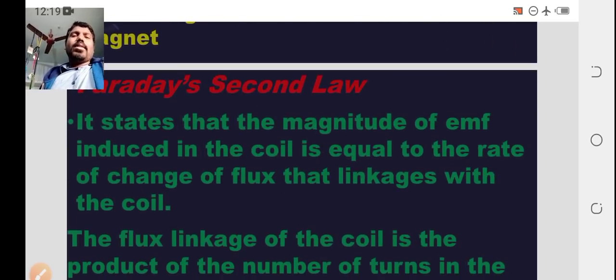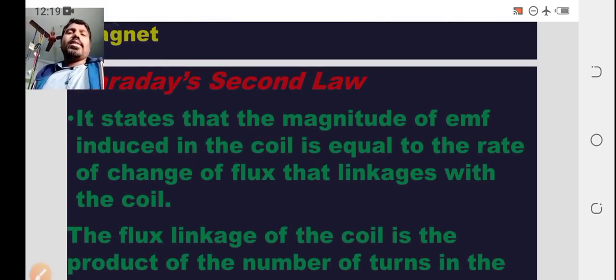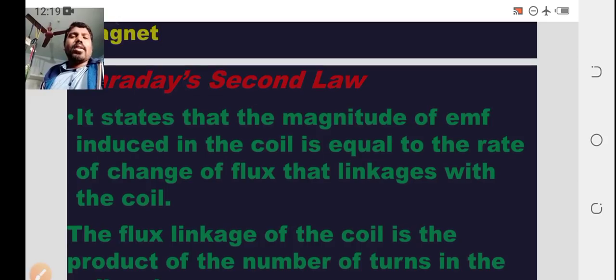Based on this concept, he formulated the second law. The second law states that the magnitude of the EMF generated, as in the first law, that is, the magnitude of the EMF induced in the coil, is equal to the rate of change of flux linkage with the coil.